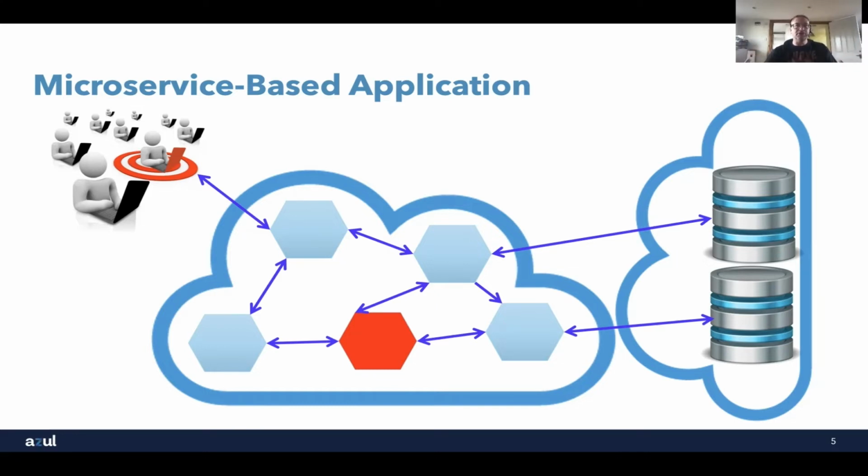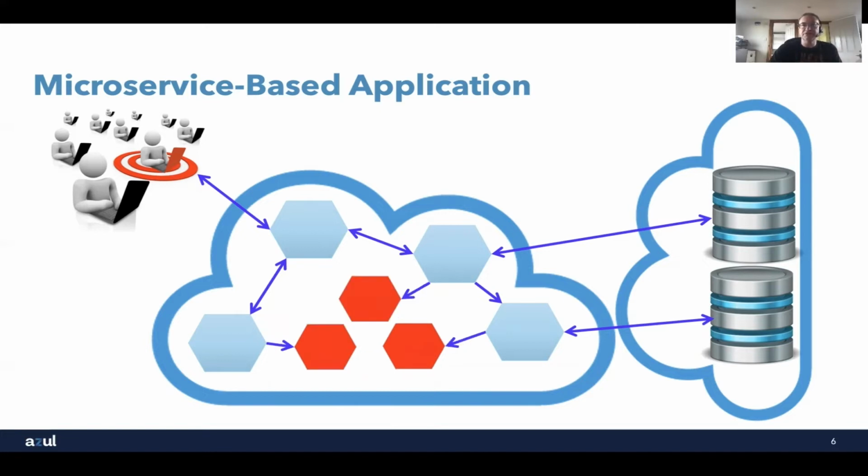Realistically, the only thing we could do at that point would be to provide more resources, more CPUs, more memory, and so on for the whole application. But that's very inefficient. With a microservices architecture, we can look at that and say, that particular service is a bottleneck in terms of the performance. And what we then do is we say, okay, let's solve that by creating more instances of that service.